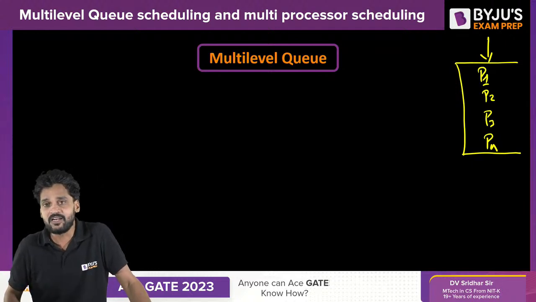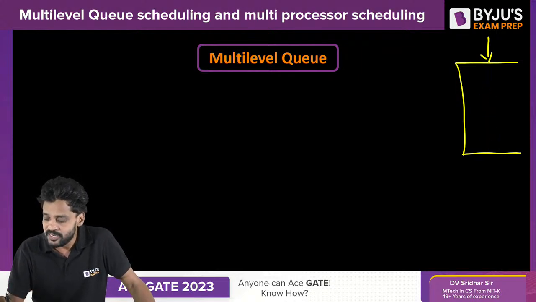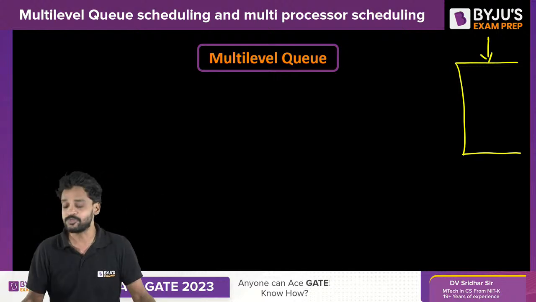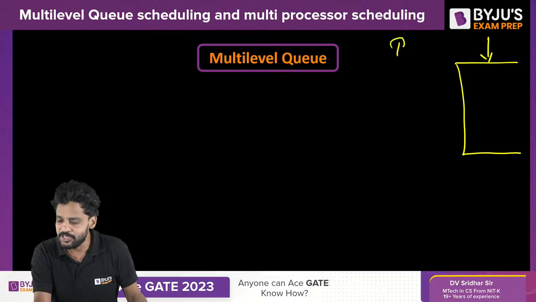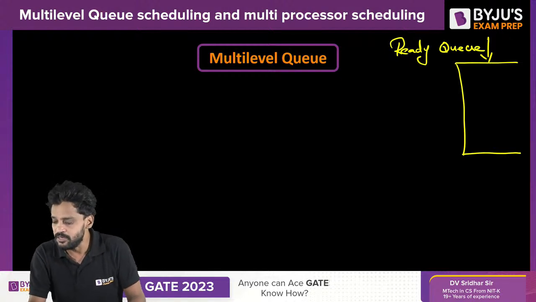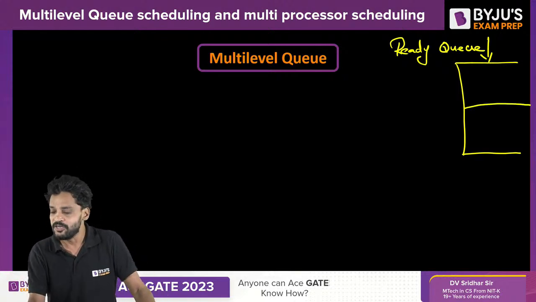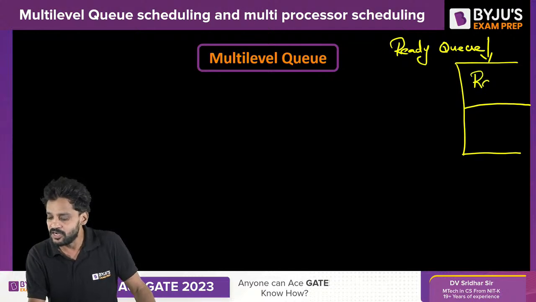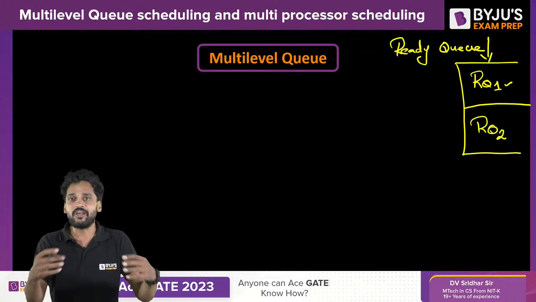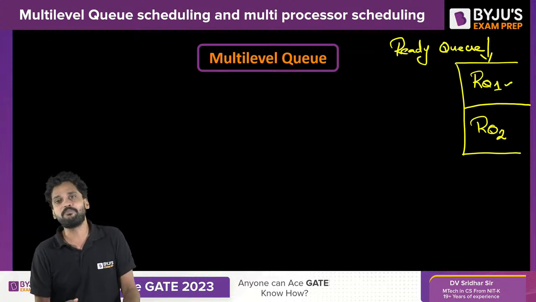Now let us talk about a multi-level queue. What exactly is this multi-level queue? Let me explain. If you are able to classify the processes into separate groups, the same main memory, which is called the ready queue, can be divided into separate queues. Initially, as we discussed foreground and background processes, my main memory is divided into two different ready queues, I would say RQ1 and RQ2. Ready queue 1 is going to accommodate all the foreground processes, and ready queue 2 is going to accommodate all the background processes.